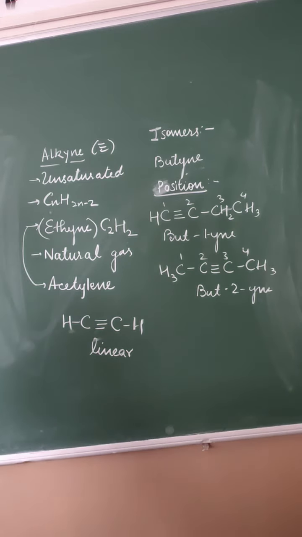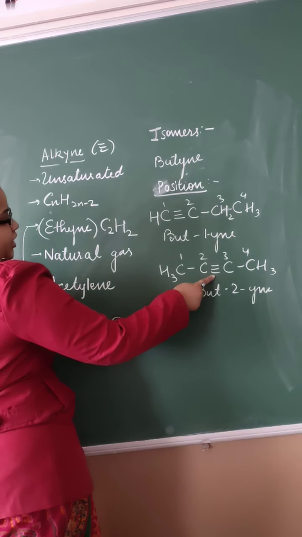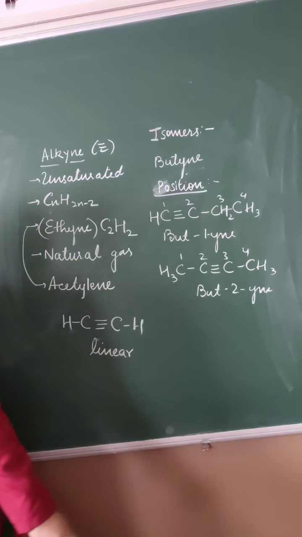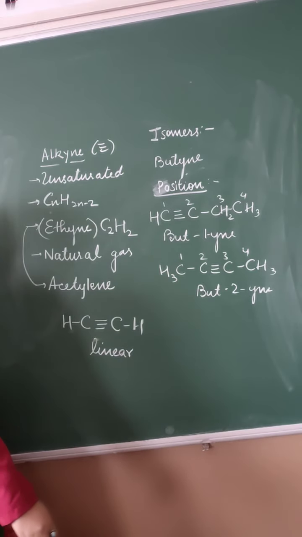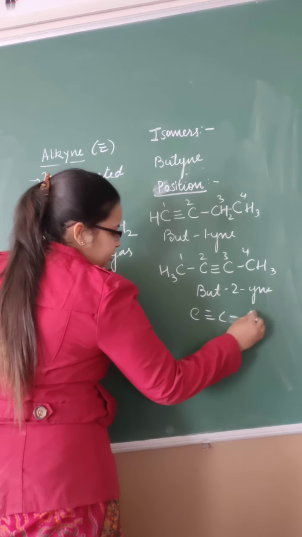Now isomers, butyne is there in our course. Isomers are what? They have the same molecular formula but different structural formula. They can show chain and position both isomerism, but we have only butyne, and butyne can only show position isomerism. So either the triple bond can be at first position or at second position. Now the question is why they cannot show chain isomerism? Straight chain they can show.